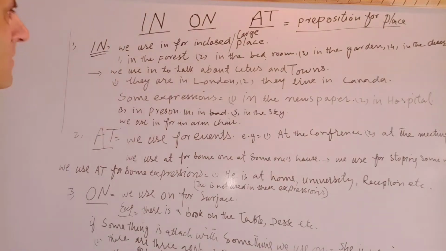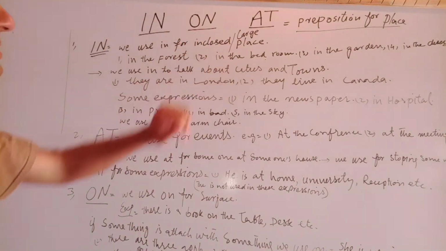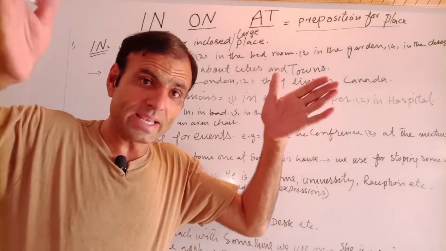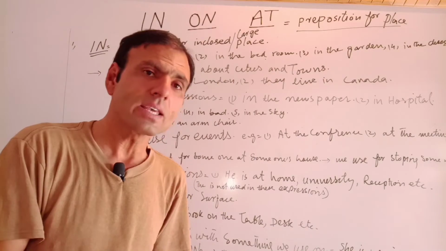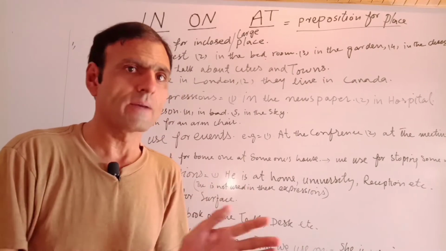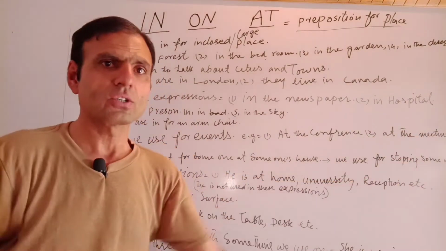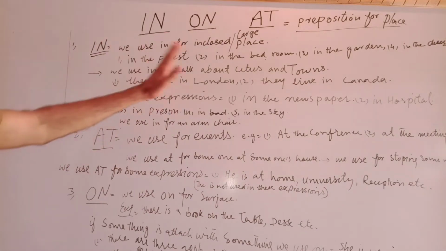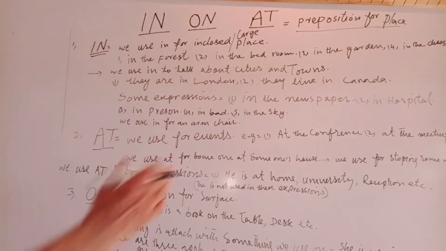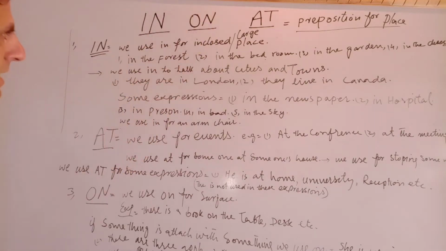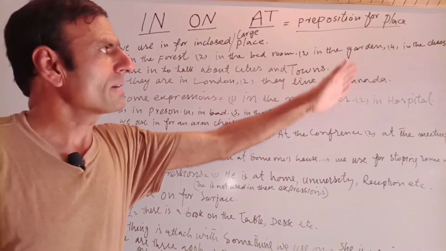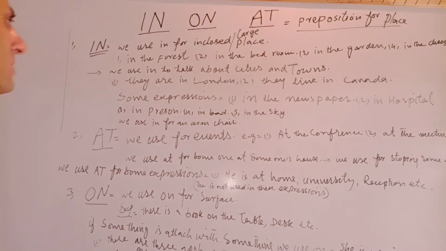First one is in. We use in for enclosed or large places. Enclosed means there are edges and something is within the edges of something, so this is in. And we use this for larger areas as well. As I said, for enclosed and large areas: in the forest, in the bedroom, in the garden, in the desert.